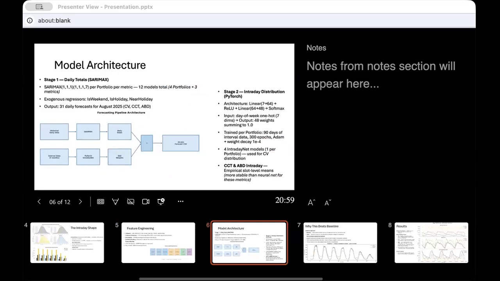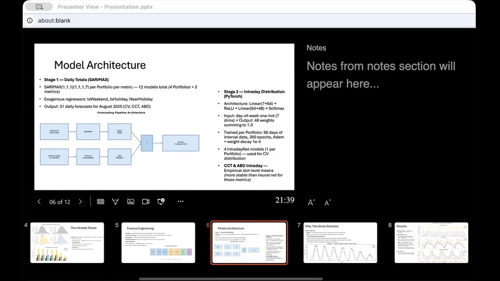Our architecture has 2 stages, and each one does one thing really well. Stage 1 handles the daily scale. We fit a SARIMAX model with a weekly seasonal period of 7, trained on 2 years of daily data per client. Weekends, holidays, and near holiday flags serve as outside variables. This gives us a daily total forecast for call volumes, average handle times, and abandon rates for each of the 31 days in August. That works out to 12 SARIMAX models, which is 4 clients times 3 metrics.